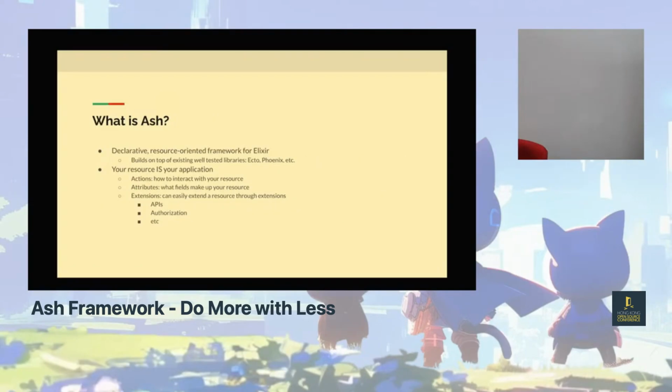Now that brings us to what is Ash, right? So Ash is kind of like, I like to think about it like a glue. It sticks all these very important libraries and the things that people actually do together, right? So in Elixir, you have something called Ecto, which is like, I forgot what it's called in Python, but like an ORM for you. Phoenix, which is kind of like what Flask is to Python, so it's a web framework.